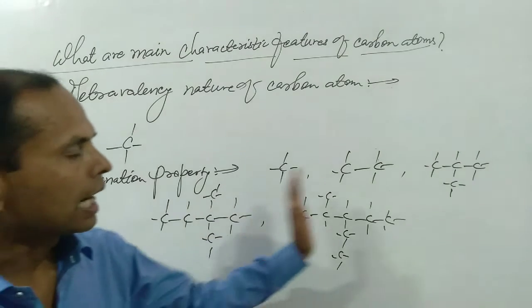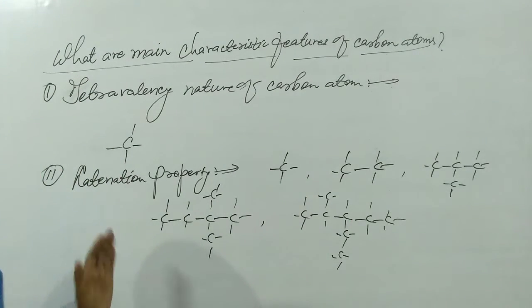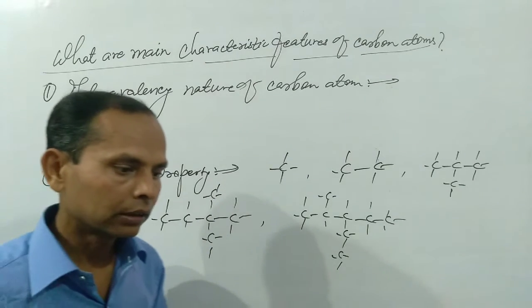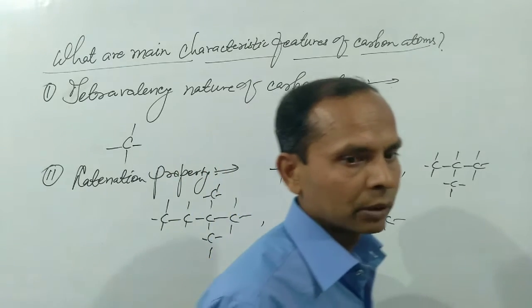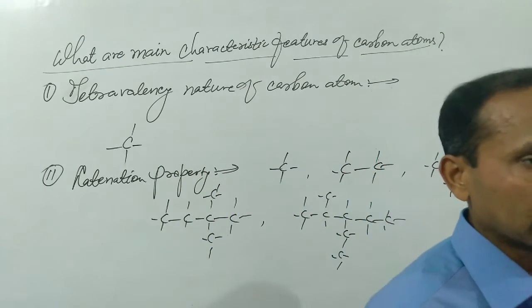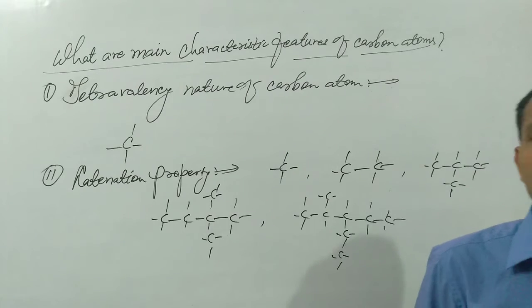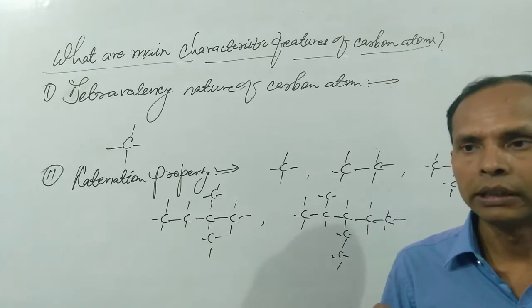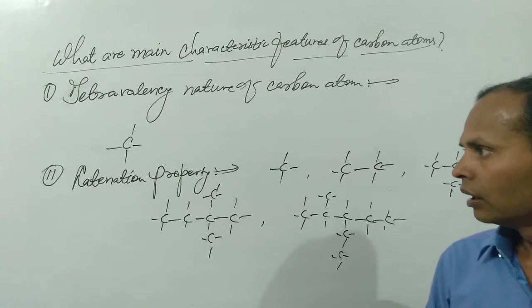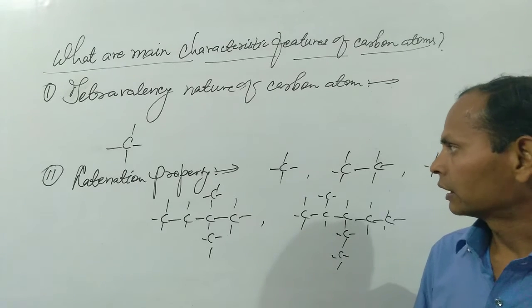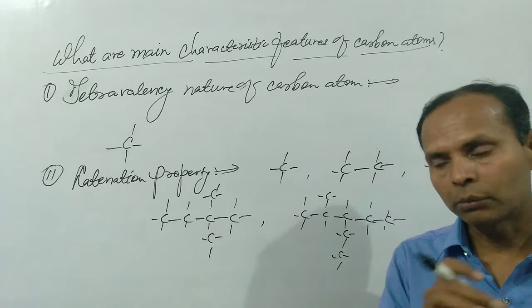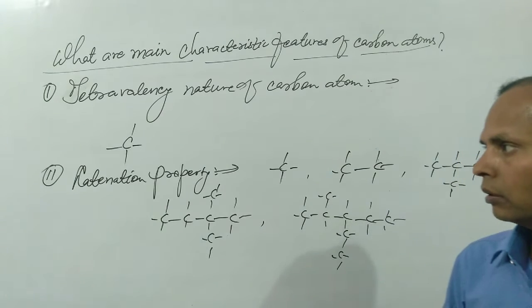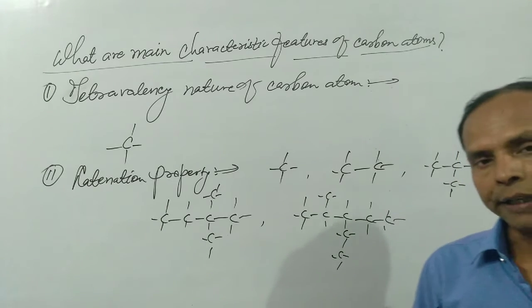So these are all separate compounds. Only in the case of carbon atoms is such activity possible. In any other element such a property is not possible, besides some rare cases. So the catenation property tells us that more and more carbon atoms combine together to form various types of compounds.